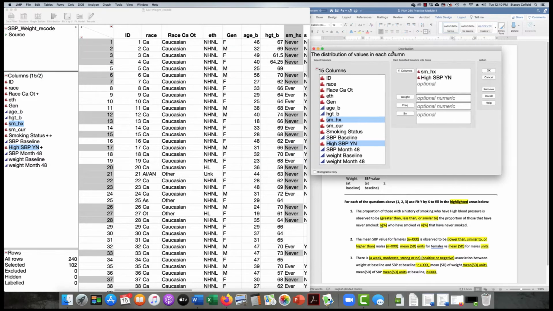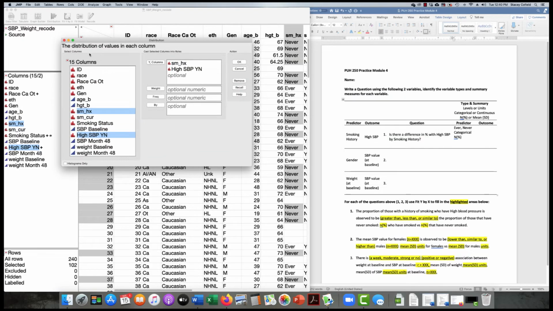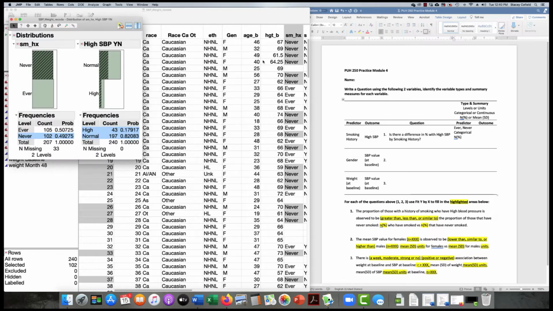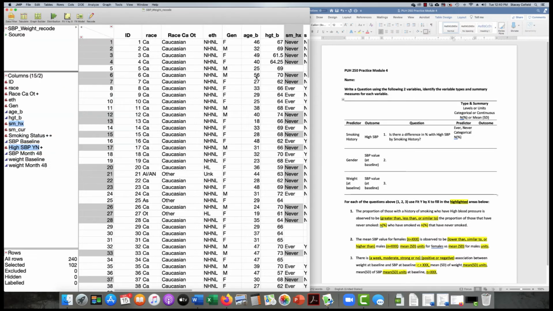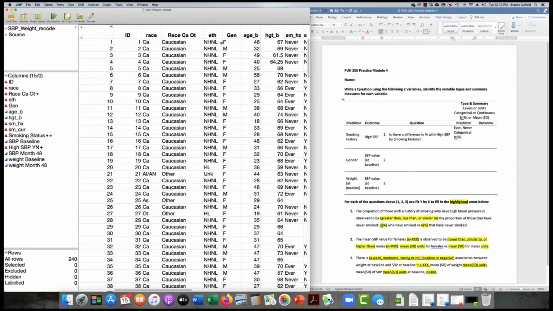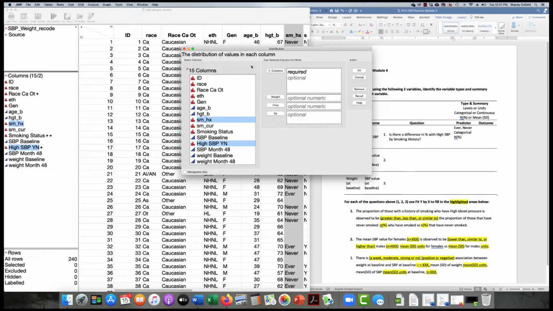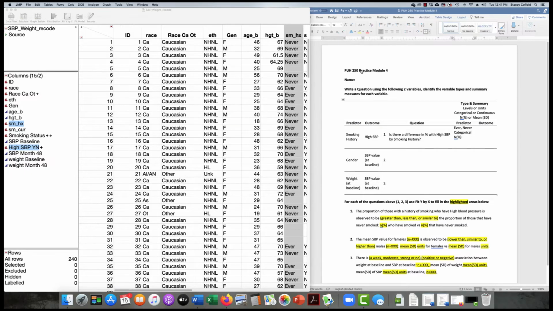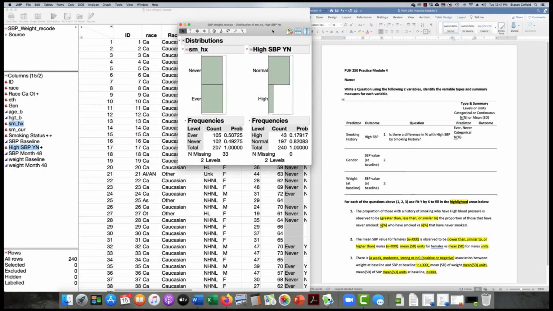I already had both of these selected in the data set. So when I open up this analyze distribution window, I can simply hit Y columns. We'll do that again so you can see. If I press the escape key, that will take me out of all of the rows. If I click on smoking history and hold the command or the control key down and click on high SBP, then when I go into analyze distribution, you can see they're both already highlighted, and click on Y and press OK. So these are my univariate analyses.